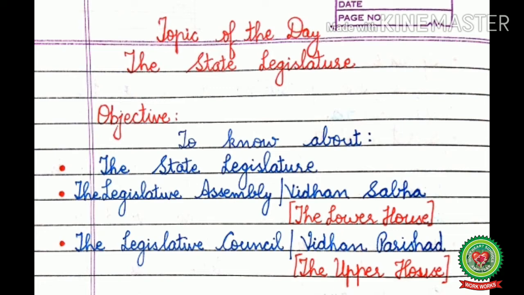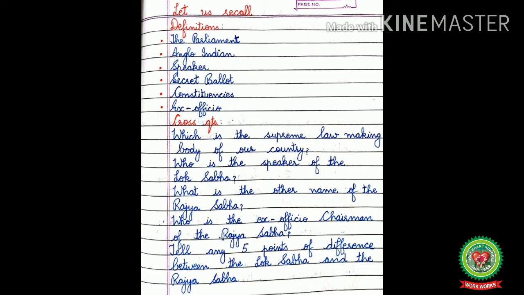But before discussing today's topic, let us recall the definitions and the cross question answers related to the previous topics. Definitions: the Parliament, Anglo Indian, Speaker, secret ballot, constituencies, ex officio. Now answer these cross questions. Which is the supreme law making body of our country? Who is the Speaker of the Lok Sabha? What is the other name of the Rajya Sabha? Who is the ex officio chairman of the Rajya Sabha? Tell any 5 points of difference between the Lok Sabha and the Rajya Sabha.